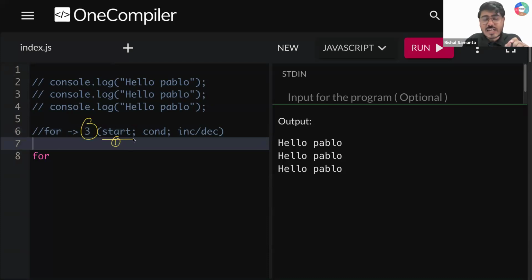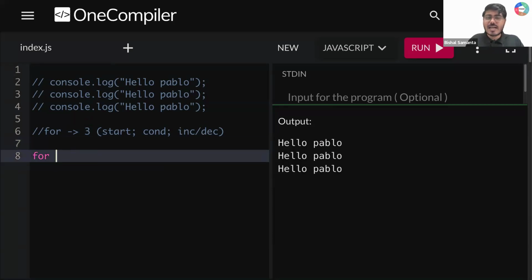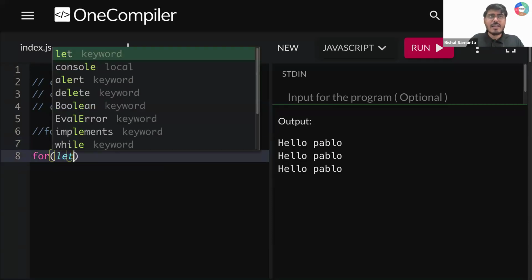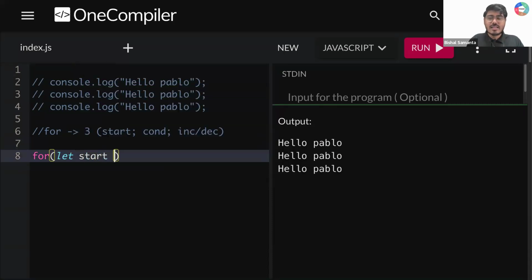First one is my start. Where should I start my loop? Okay. Second one is condition. Condition means where I'm ending my loop. Okay. In which condition I'm ending my loop. Okay. Now third is what every time I'm doing, incrementing or decrementing. So this is my third. So three important things we are going to pass inside this for loop. Okay, so let me give you an example, then you will understand. Okay, so let's say here I'm writing let start is equal to 1. Guys, can I do that?